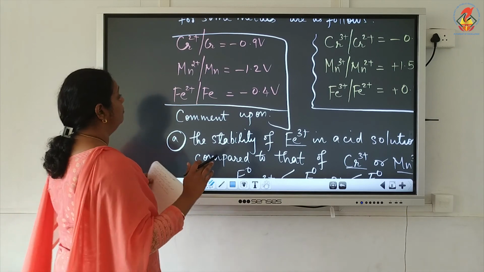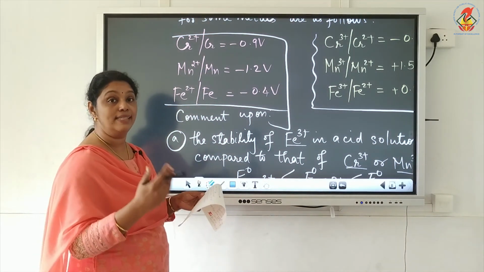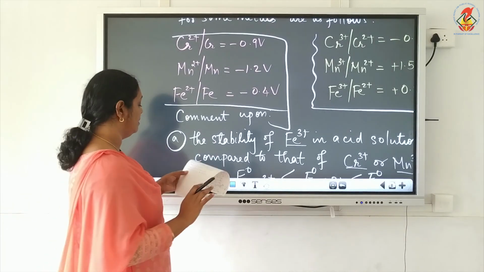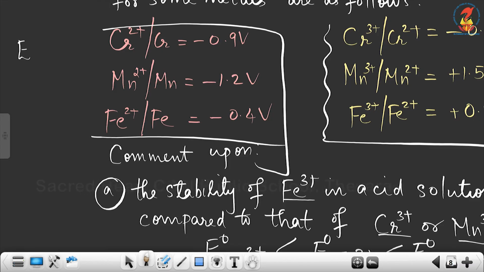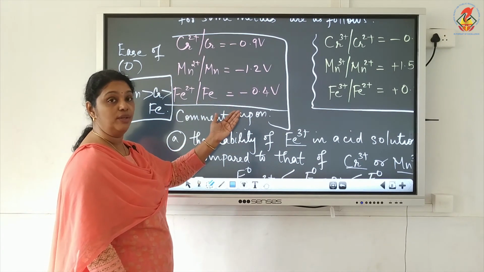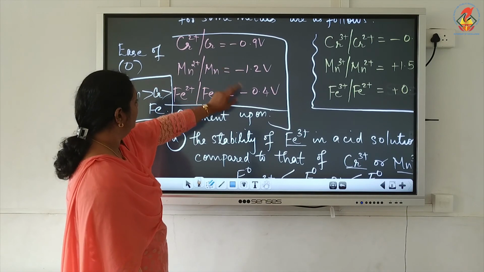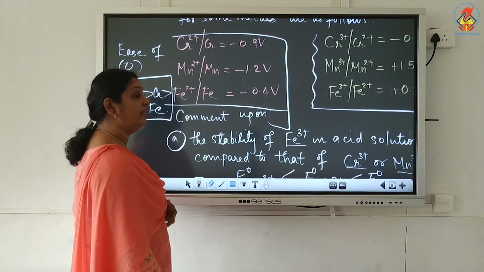So we know that a more negative E0 means they will oxidize easily, meaning they are good reducing agents. So the ease of oxidation will be in the order manganese greater than chromium greater than iron. You know that more negative means good reducing agents, they are easily oxidized. So here manganese has a more negative value, greater than chromium, greater than iron.